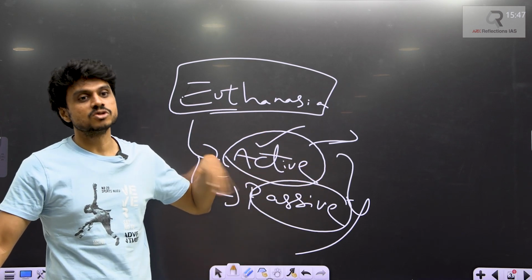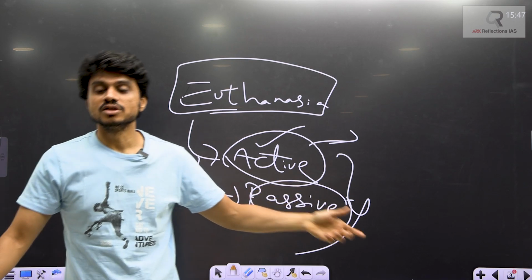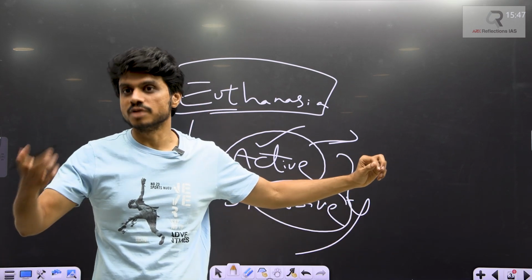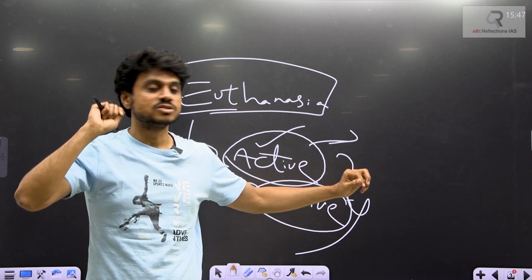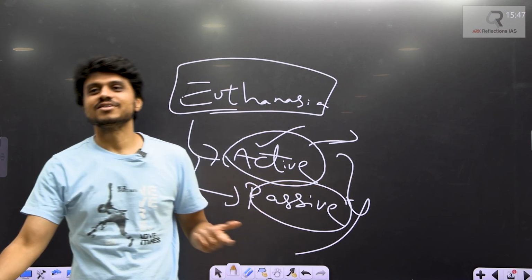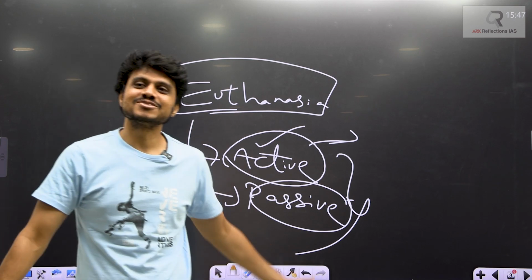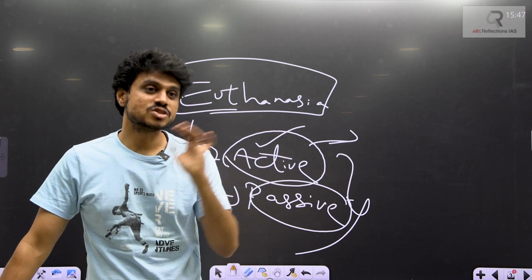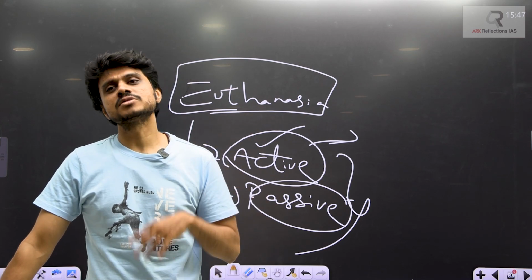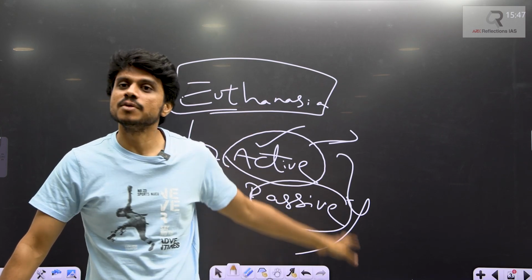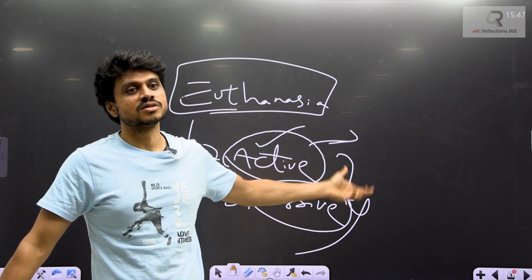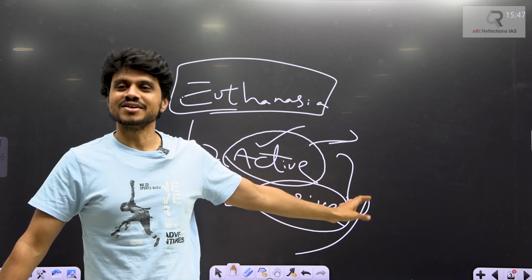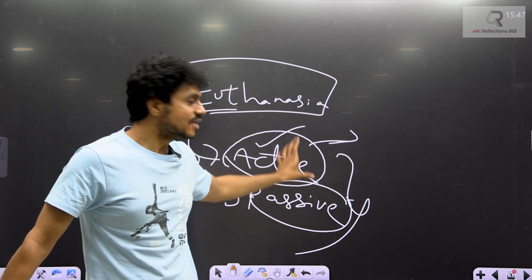Now, a person who wants to kill someone intentionally can harm them and say this is euthanasia. That can be one possibility, right? So in a country like India, if these things are legalized, many murders can happen. So it has to be very careful. Or some person might get into depression and call for active euthanasia, saying kill me, we don't want to live. These scenarios might come up.